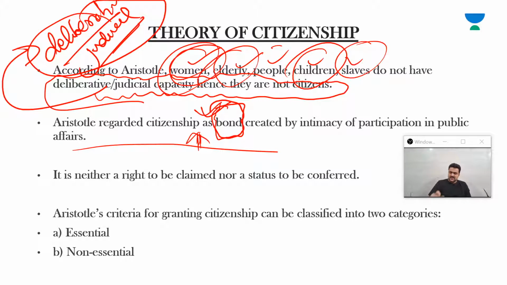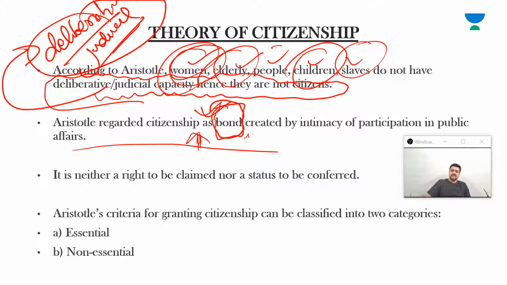Okay, because he's going to be very specific, very selective, he's going to exclude so many people or so many sections of individuals. But why does he do that? You can understand only when you understand this very thing: citizenship is not a legal recognition. Okay, for Aristotle, it is a bond.